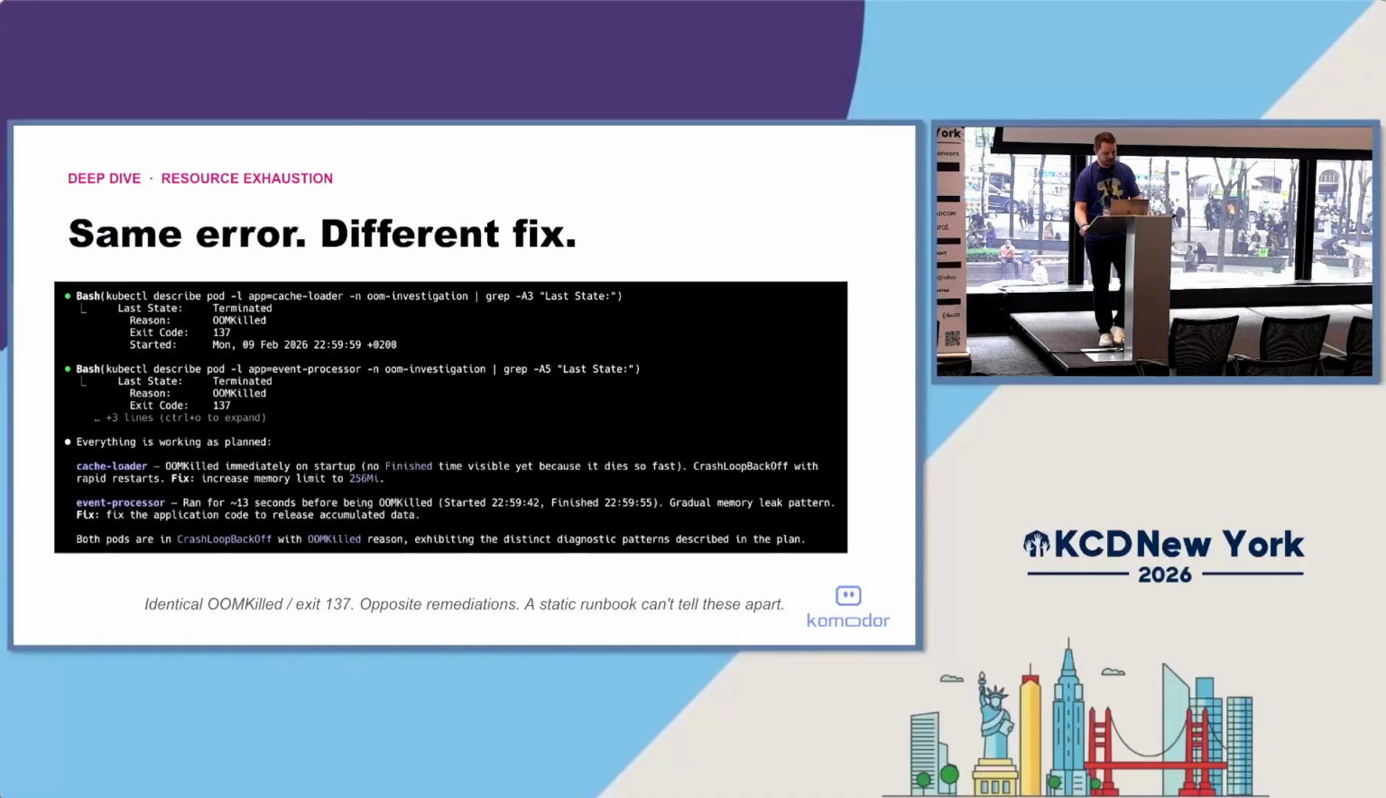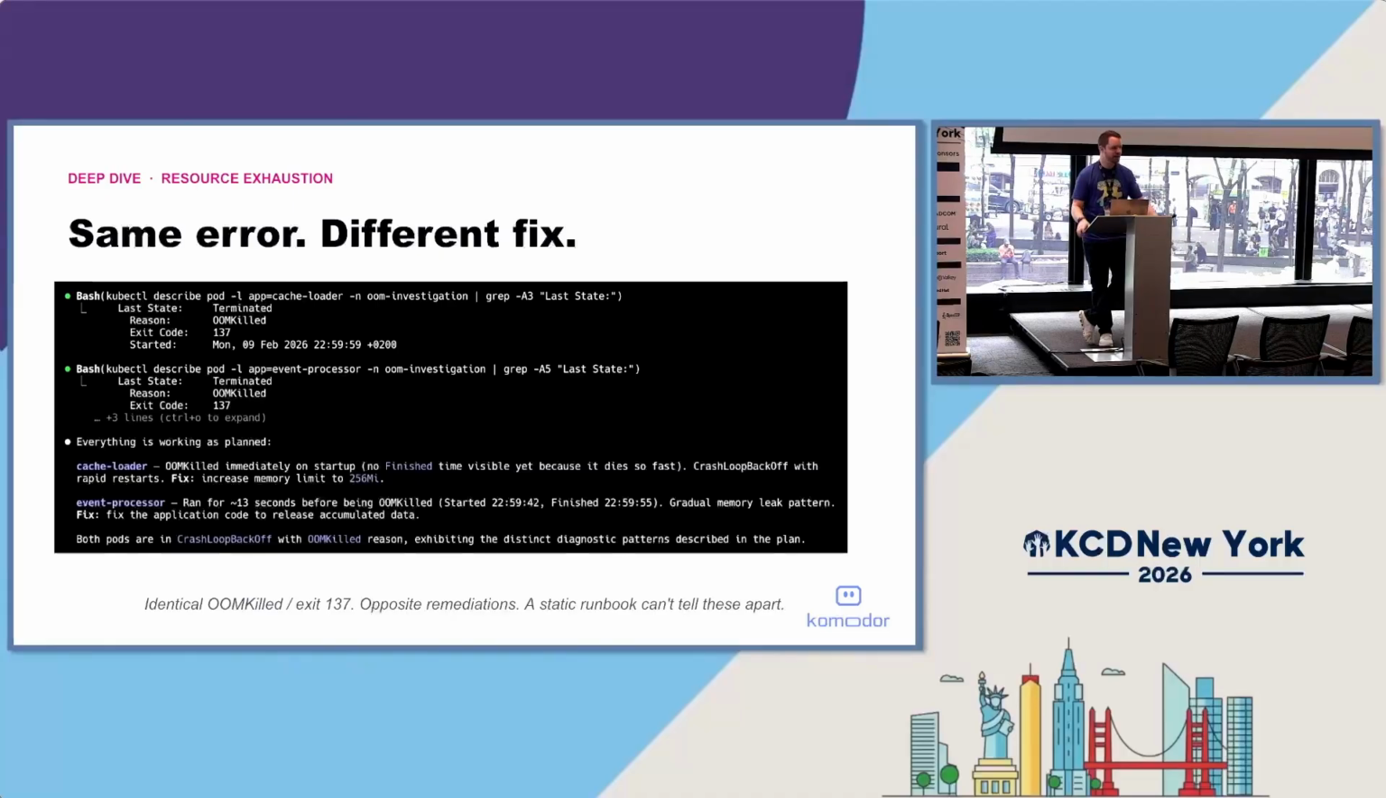Well, we looked a little deeper, and you can see towards the bottom, it says it originally ran for 13 seconds. So unlike the first one, instead of being killed immediately, this one actually started running 13 seconds before it was finally killed. Now, obviously, this indicated a gradual memory leak or something was wrong on the code level. So what we did is we fixed the application code to release that accumulated data.